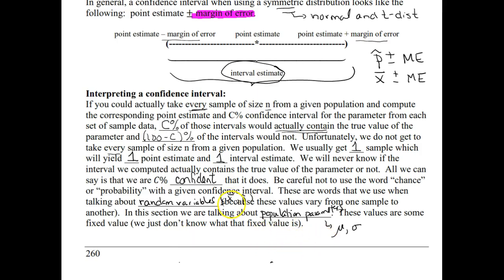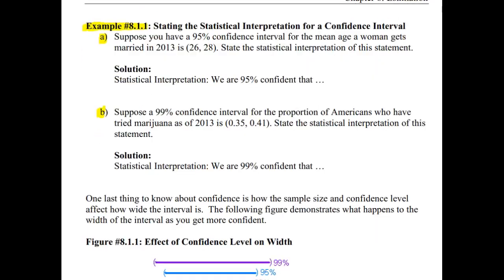So when we're talking about random variables like x bar and p hat, we use probability notation and we talk about probabilities. Now we're looking at estimating population parameters like mu, and I don't know why I wrote a sigma there, p. We're going to use the word confidence.